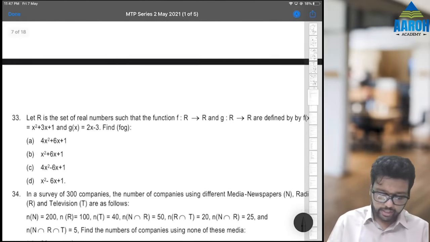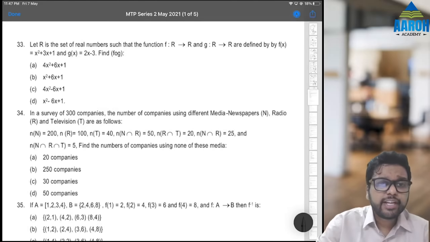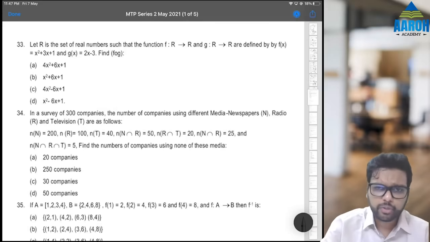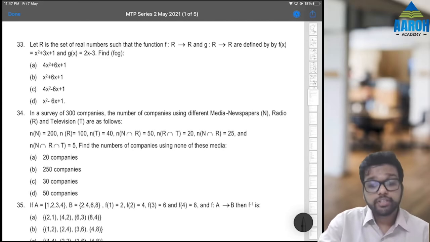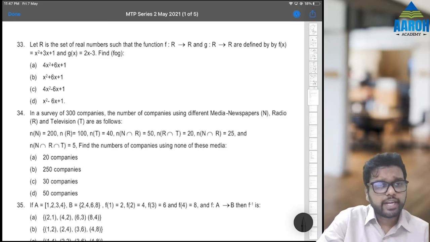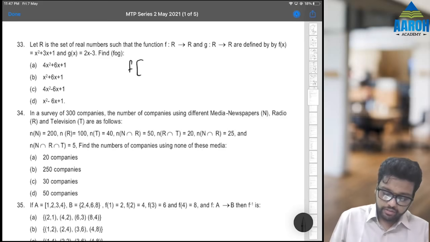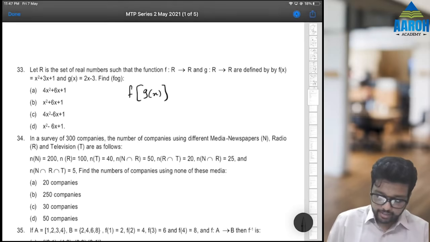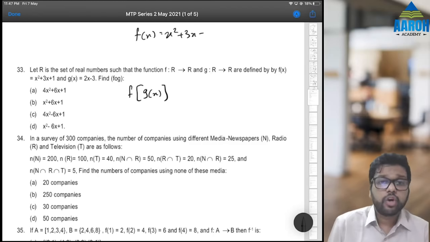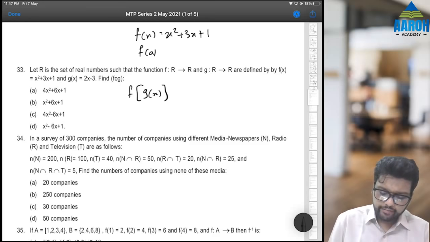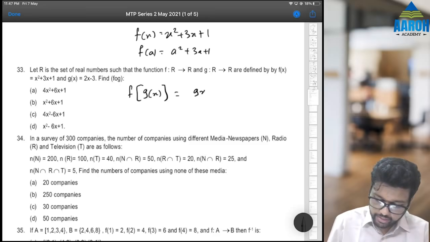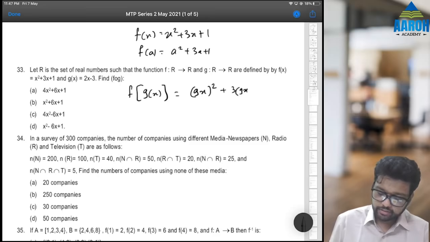33. Let R be a set of real numbers such that function f is from R to R and g function is also from R to R. R is the range, R is the domain. f and g are defined by f of x and g of x, which they have given. We have to find f of g of x. Understand, f of x is x square plus 3x plus 1. Always think like this. So f of a will be a square plus 3a plus 1. So f of g of x will be gx square plus 3gx plus 1.